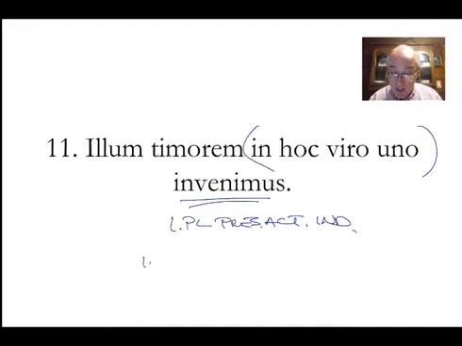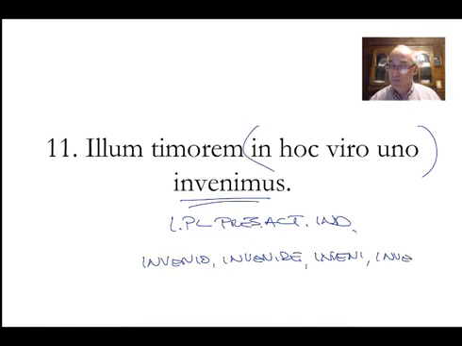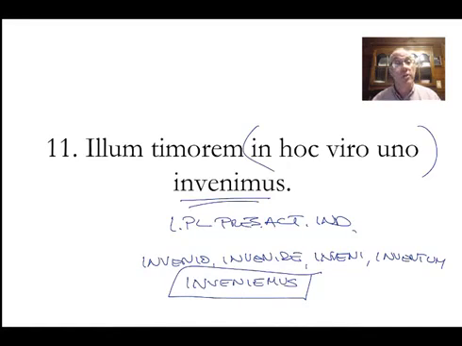What would the future of this be? It comes from invenio, invenire, inveni, inventum. The future would be inveniemus, because that E is the sign of the future. So this is the present. We find illum timorem, the fear, accusative, singular, masculine.